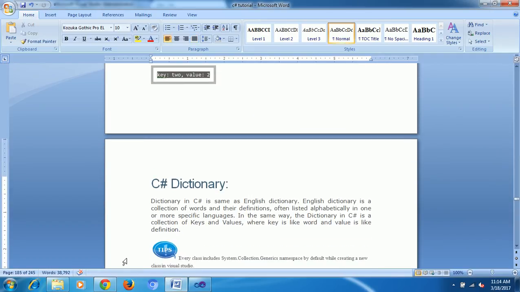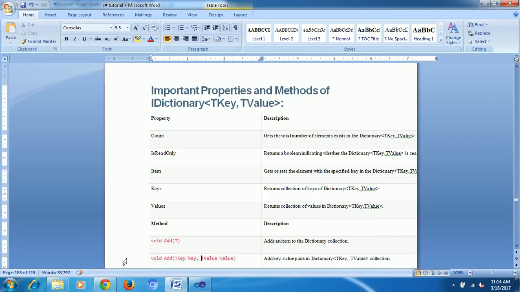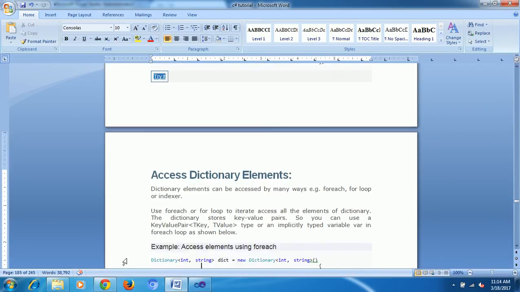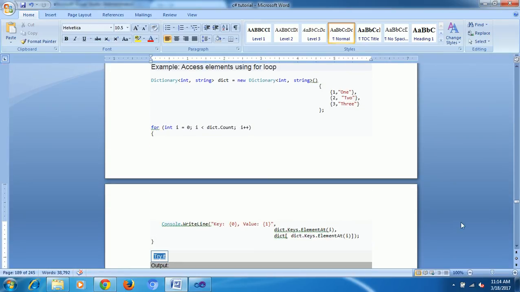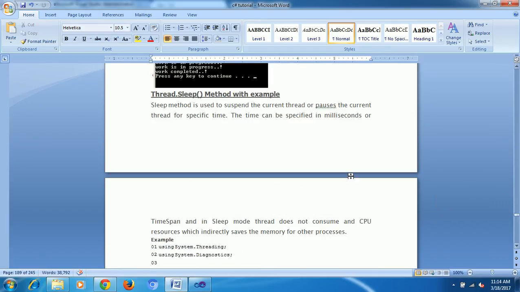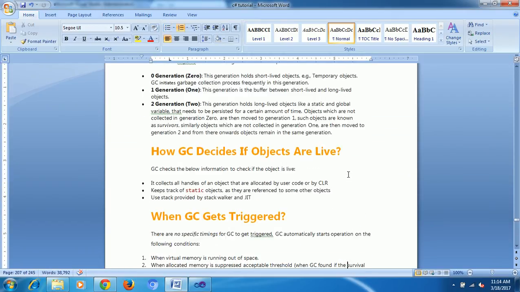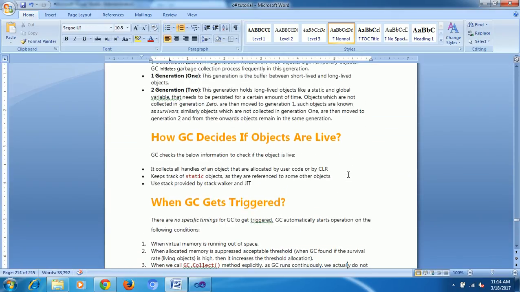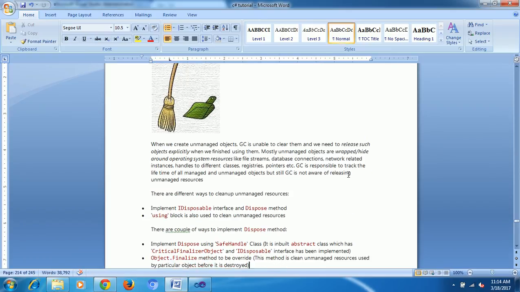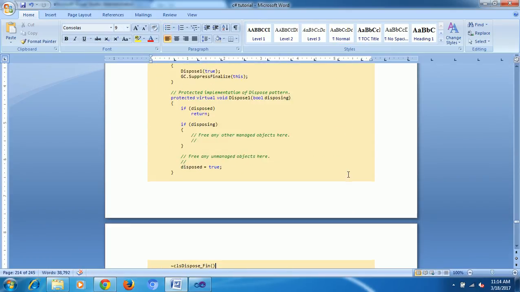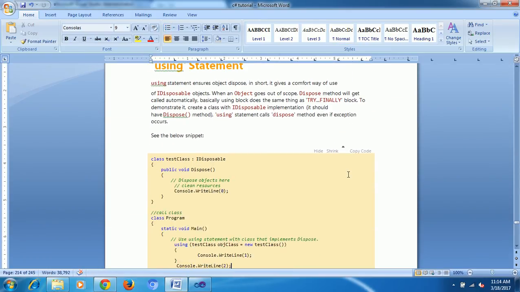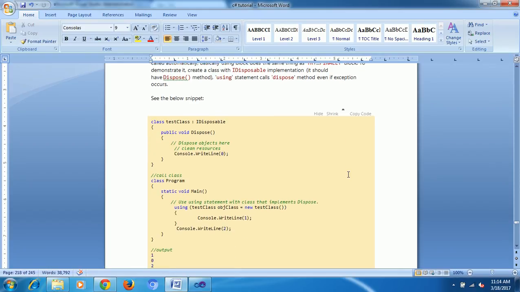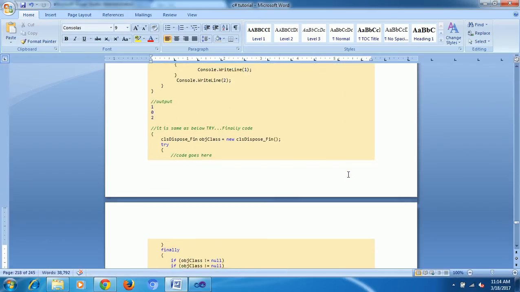Next, link queue. Thread is one more topic, and it is also important. Again GC, garbage collector. Garbage collector is almost the last topic. And the using statement: what is the use of using?